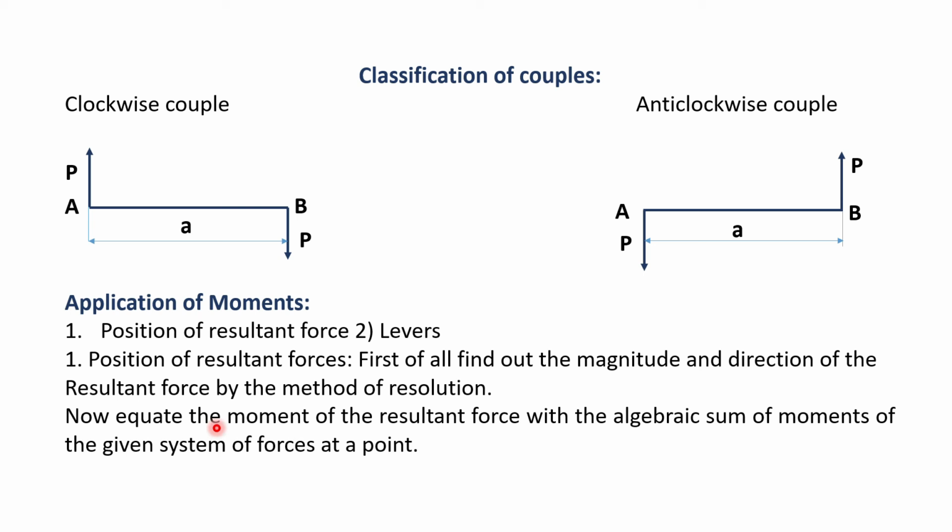For this, I would like you to recall our second class where we saw the equilibrium conditions. There we saw that the summation of all the forces in the x direction should be equal to 0, the summation of all the forces in the y direction is equal to 0, and similarly the summation of bending moments is equal to 0. So this is the moment condition which we utilize to find out the resultant by using the conditions of equilibrium.